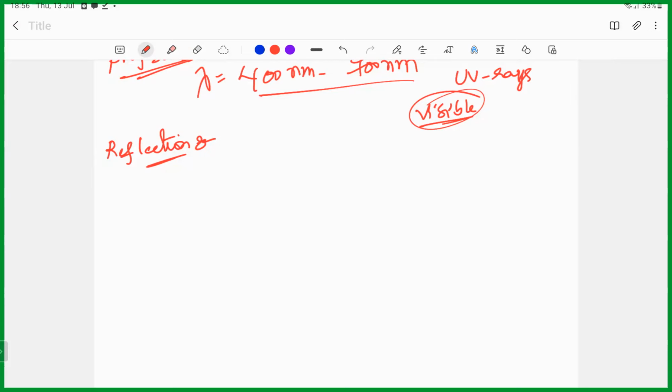So what are the things we have defined till now? Pole. So what's a pole? Is it a part of the sphere or a part of the mirror, or not part of the mirror? Pole is part of the mirror. Center of curvature is?